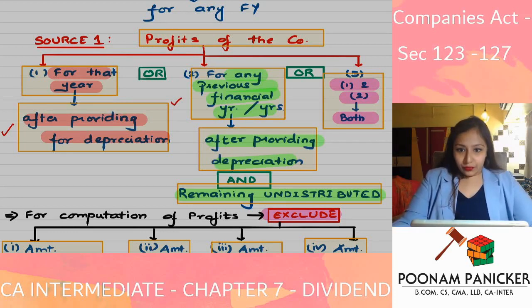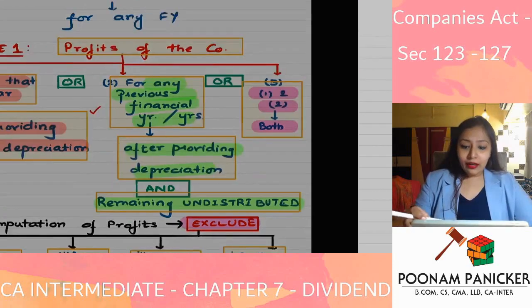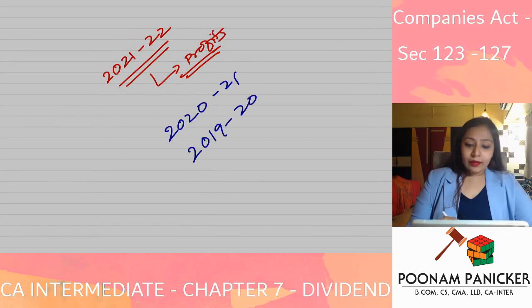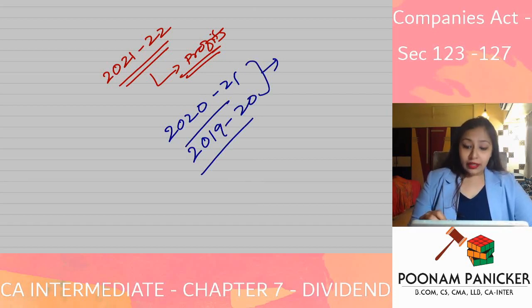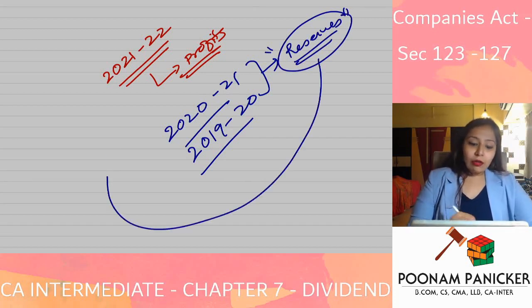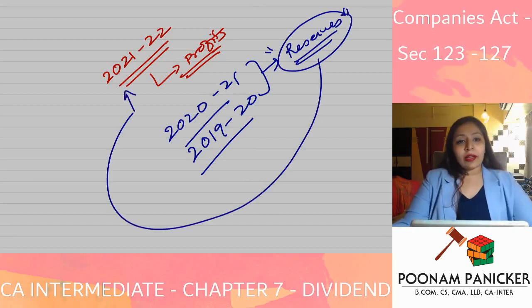Say you have earned certain money in the year 2020-21, in the year 2019-20, and you have not utilized those profits for giving dividend, and you have transferred them to reserves. Can you utilize this money also for the purposes of giving dividend in 2021-22? Yes or no? The answer is yes.